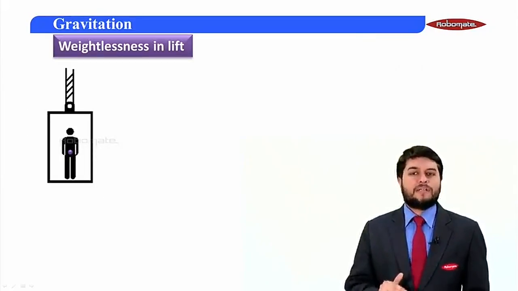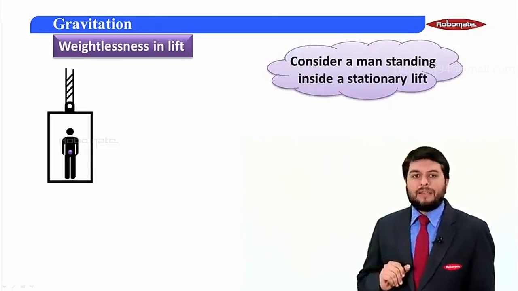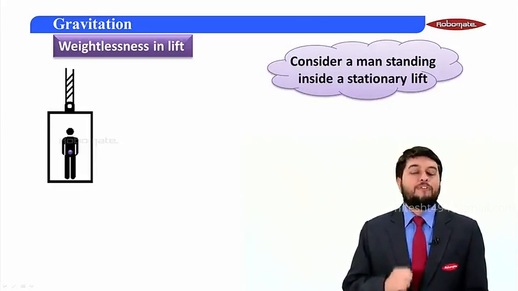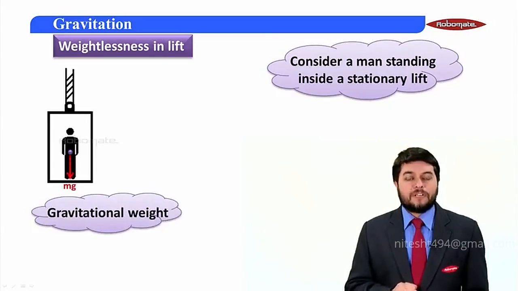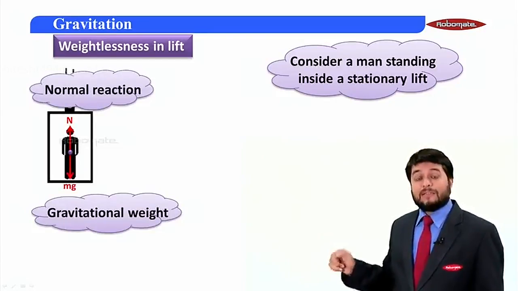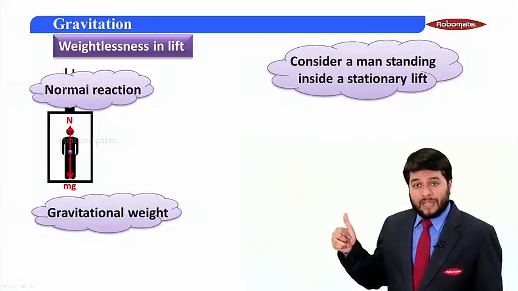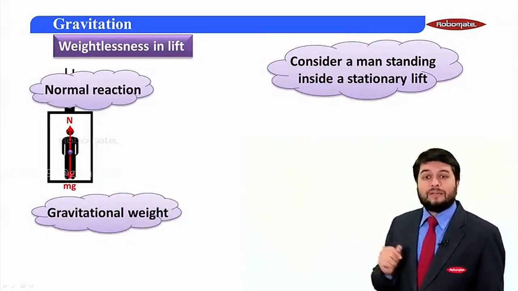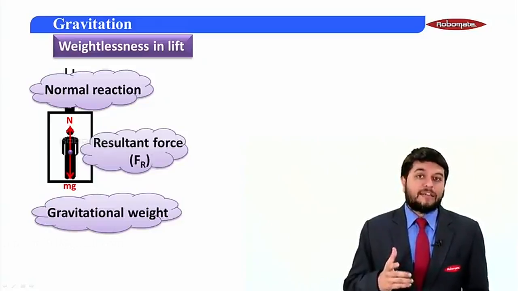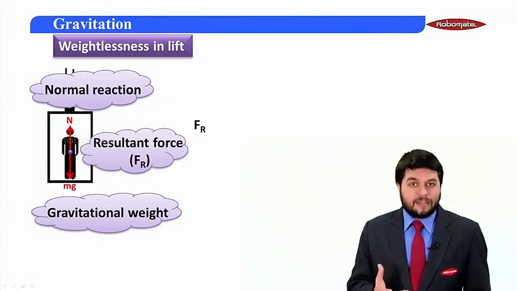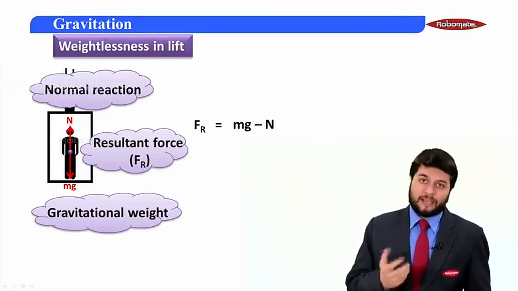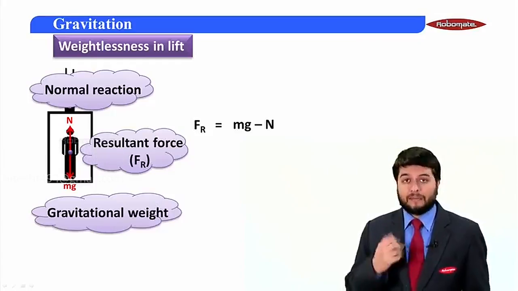For this, first consider a person who is standing inside a stationary lift. Now what are the forces acting on this person? Firstly, there's a weight which is acting in the downward direction, mg, and there's an equal and opposite normal reaction acting in the upward direction as shown in the diagram. So if I consider Fr as the resultant force, then the resultant force for this person would be the difference between mg and N, that is mg minus N.